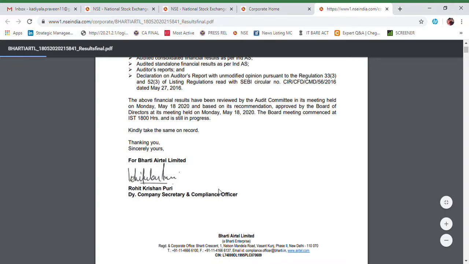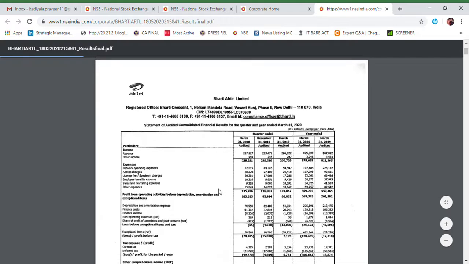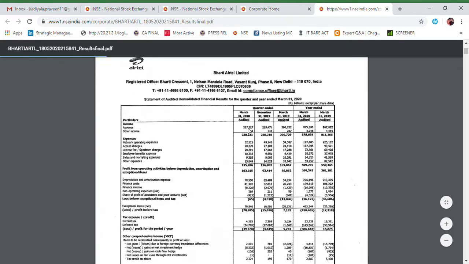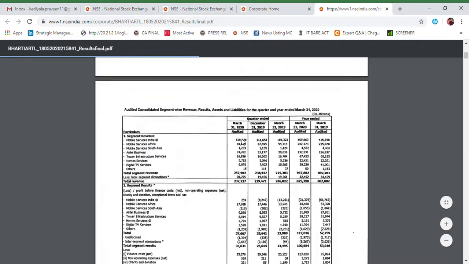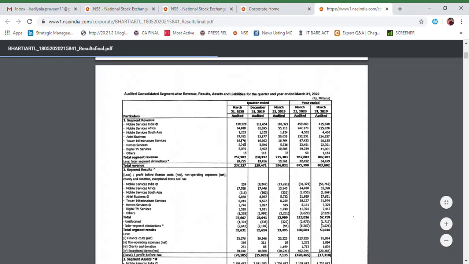It's loading, and you can go to this PDF and see here this quarter, last quarter and last year's quarter. This is the yearly comparison: income, profit and so on. This is the P&L, here comes the balance sheet, and here comes the cash flow.